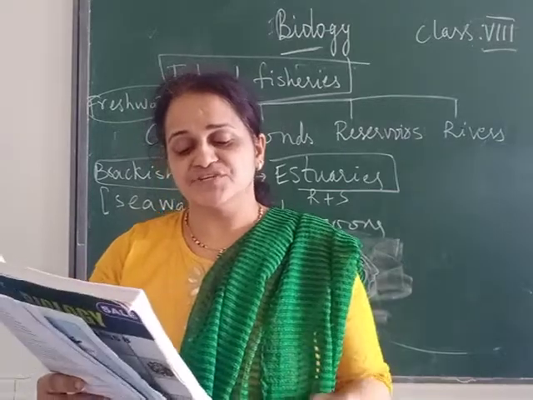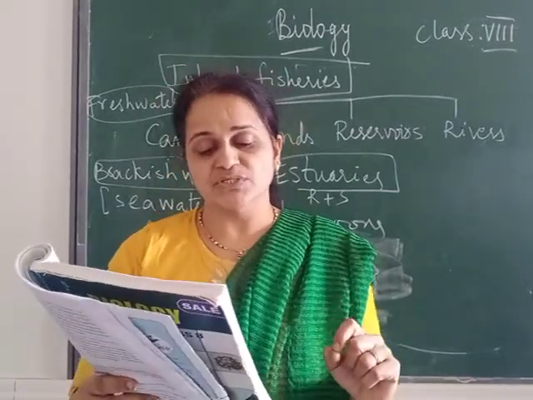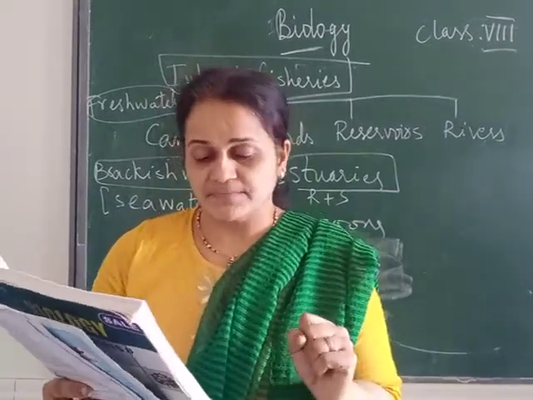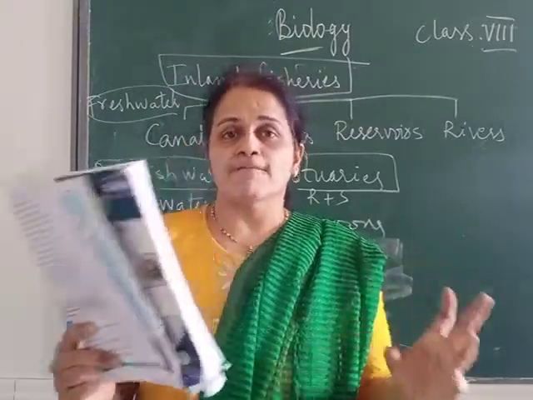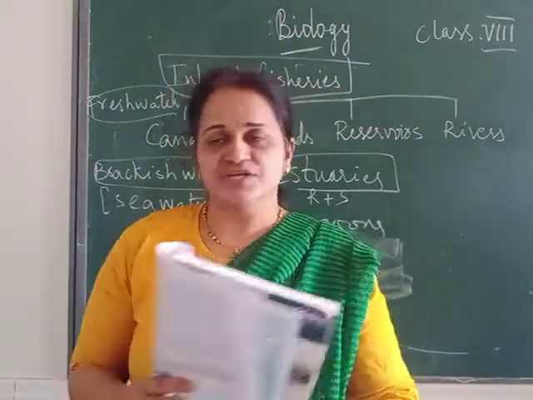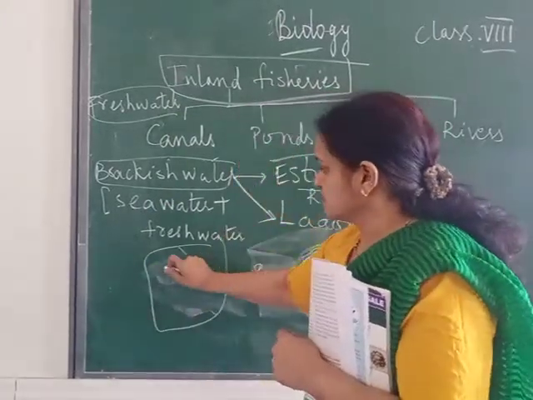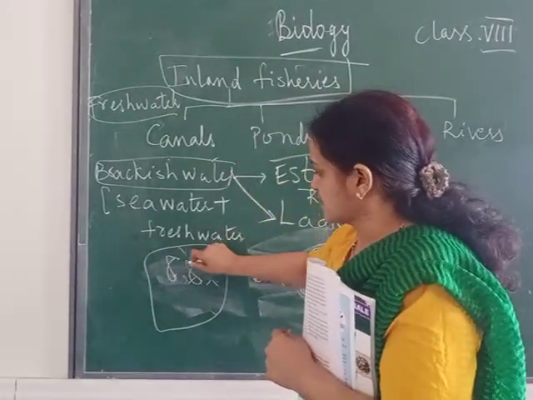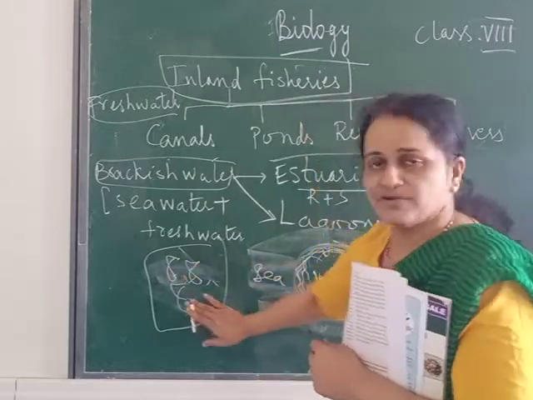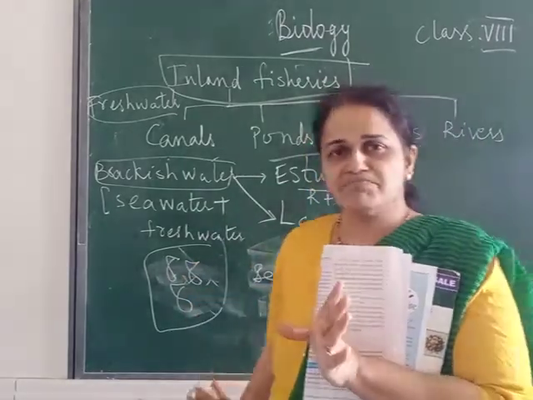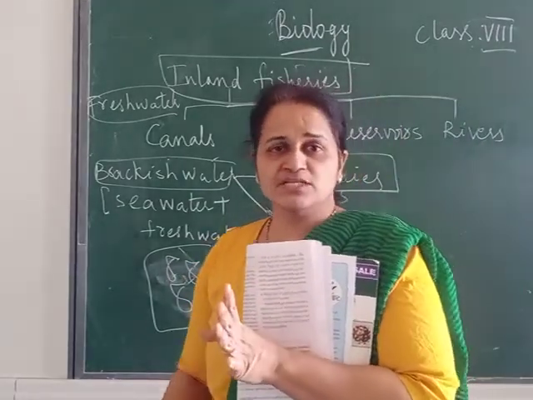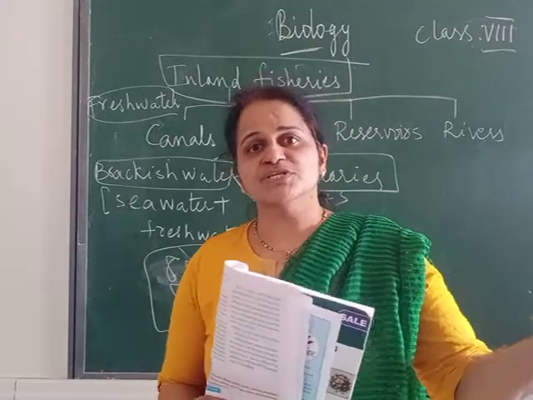More intensive fish farming can be done in a composite fish culture system. Composite means complex. In a simple fish pond, only one type of fish is reared. But there is one more type called a composite fish pond.